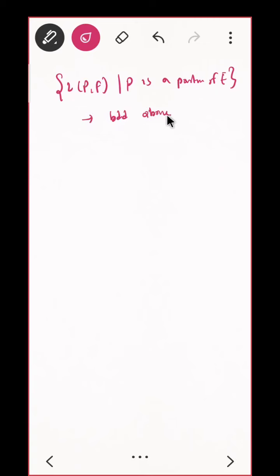So now if I take the same set of LPF where P is a partition of E, what can you say about this set? Is this set bounded above? Is this set bounded above? Is this set bounded above?